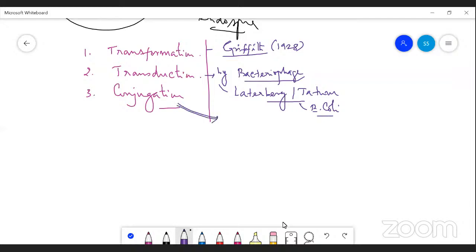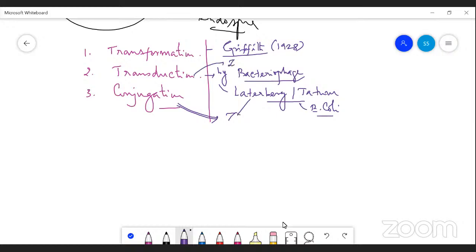Transfer of genetic material from one bacterium to another. For example, the bacteria which have plasmids, called fertility factors, are F plus. The bacteria which do not have plasmids are called F minus, lacking fertility, or female. Among the double strand of plasmid, a single strand is passed from one bacterium to another through the conjugation tube. This is called the conjugation method of reproduction. It was observed by Lederberg and Tatum.